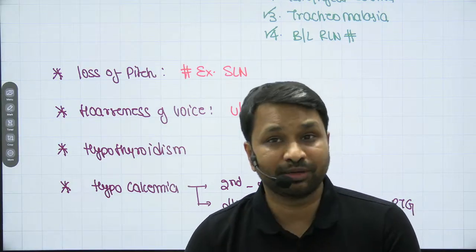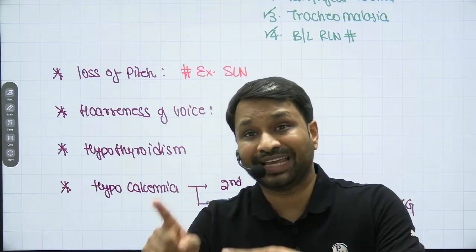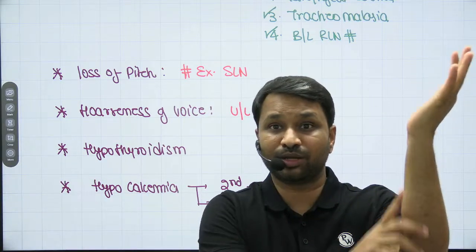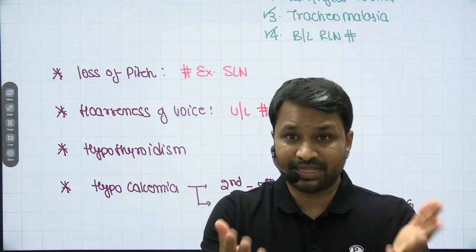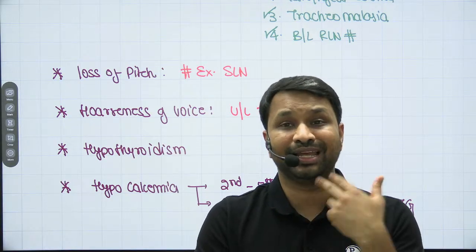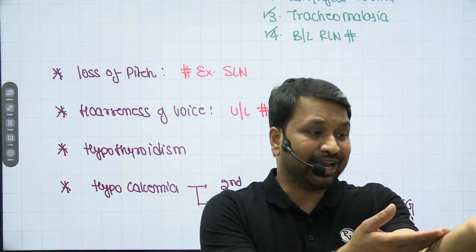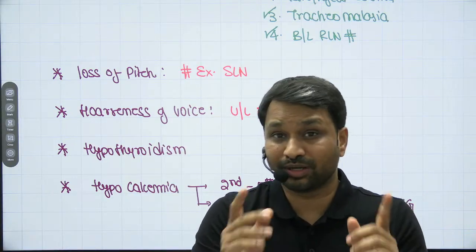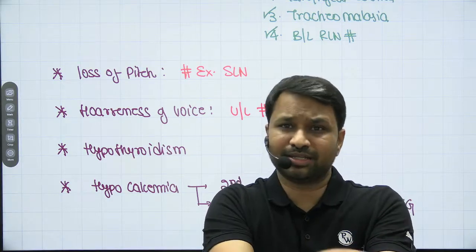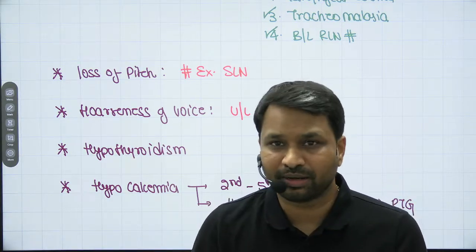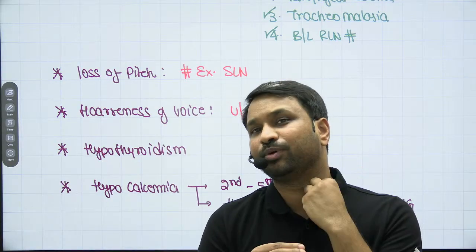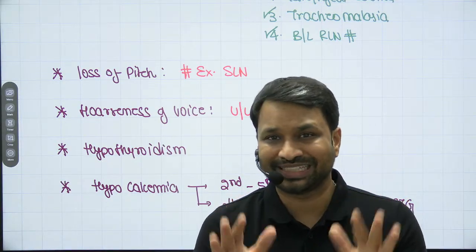But kindly put it back on the sternocleidomastoid muscle of the same side in which side you have removed it, accidental removal. Don't try to put it on the brachioradialis of the non-dominant arm, because in the post-operative period, patient will ask you, sir, you took me for surgery for the neck. There is one incision here, one incision here. Kindly tell me what did you remove from here. Now you cannot go and tell that I accidentally removed the parathyroid gland, I put it back in your brachioradialis. Don't mind. Patient will say, okay, sir, I'll not mind. It's not going to happen, right? So be very judicious about it. When you remove it accidentally, put it back on the sternocleidomastoid muscle of the same side.